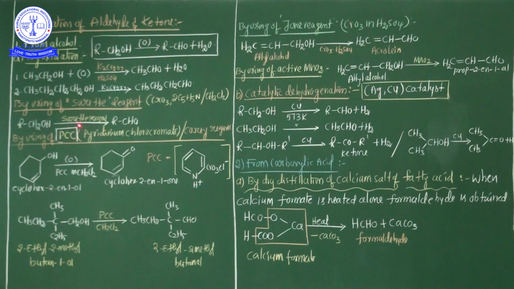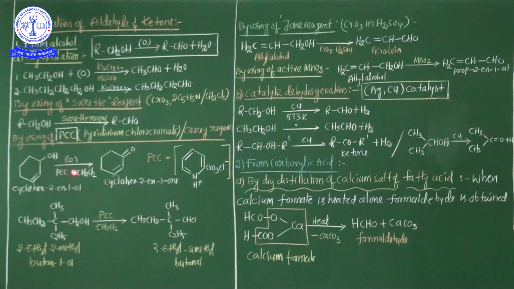Primary alcohol, by using Sarett reagent, can easily be oxidized to prepare the aldehyde. This is the Sarett reagent. And one more reagent is also used. What is that other reagent? By using PCC. Very, very important.